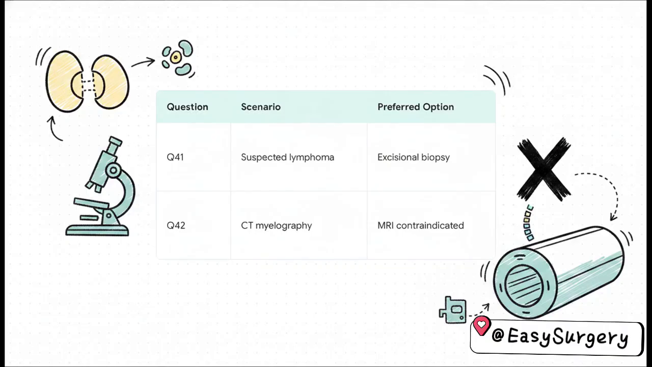For question 41, the preferred biopsy for a suspected lymphoma is an excisional biopsy. Why? Because pathologists really need to see the completely intact nodal architecture to properly type the lymphoma, and FNAC just won't cut it. For question 42, when is CT myelography most useful? Basically, when an MRI is contraindicated, like in patients with certain pacemakers, or when an MRI is inconclusive.